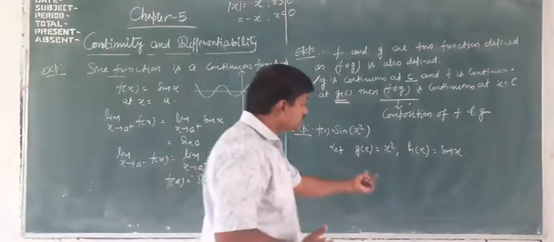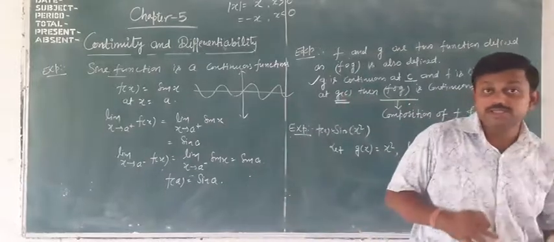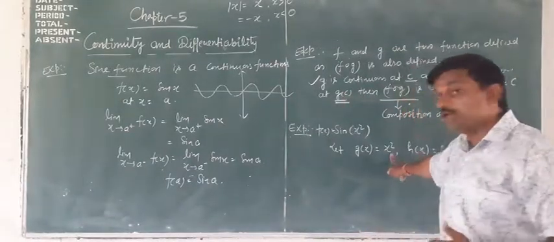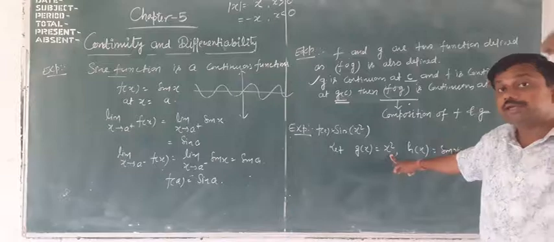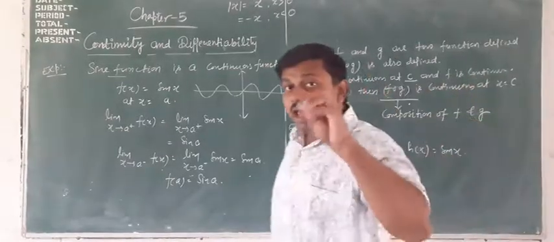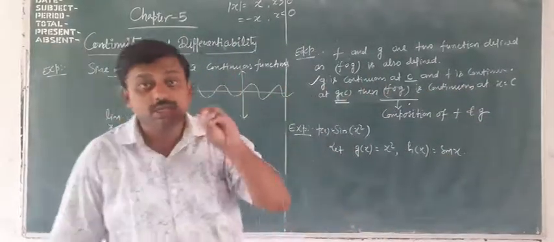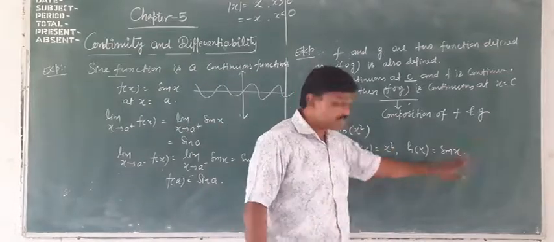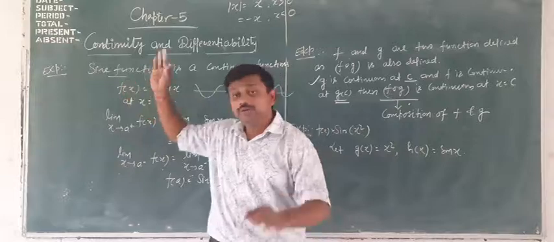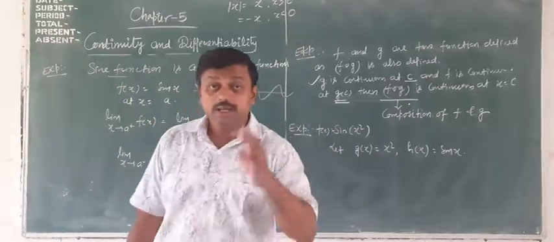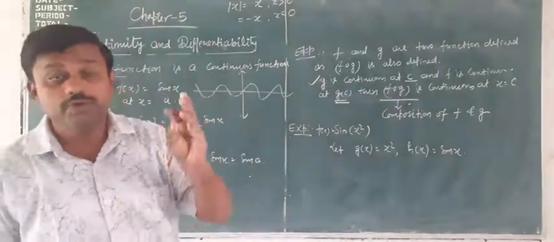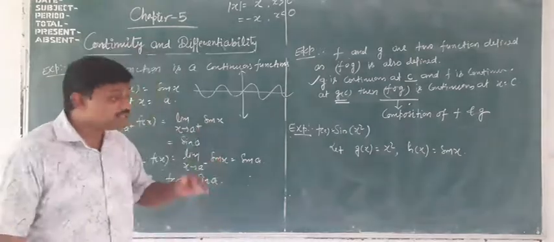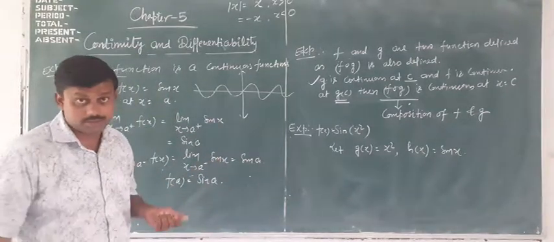Here, what is g(x)? g(x) equal to x square, and g(x) is a polynomial function, and we have already discussed that every polynomial function is a continuous function. So g(x) is continuous. h(x) is sin x, and we have already discussed sine function, cosine function, tangent function, cot function. They are also continuous functions.